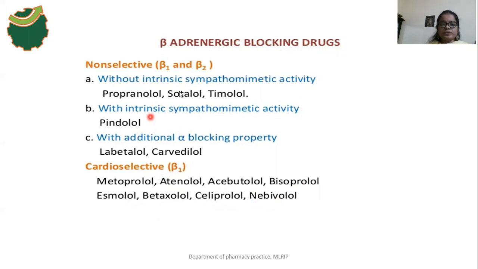So this is the classification of beta blockers. Beta blockers are divided into two types, non-selective and cardio-selective. Non-selective again consists of three types: without intrinsic sympathomimetic activity, with intrinsic sympathomimetic activity, and with additional alpha blocking property. And the cardio-selective drugs only block the beta 1 receptors, the receptors present mainly in the heart region.